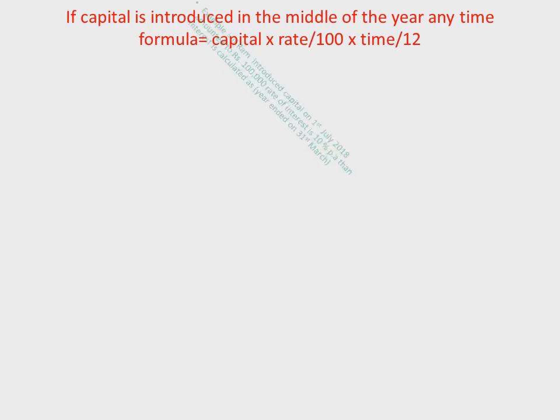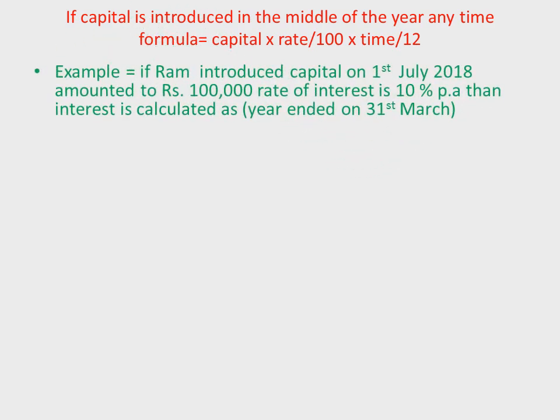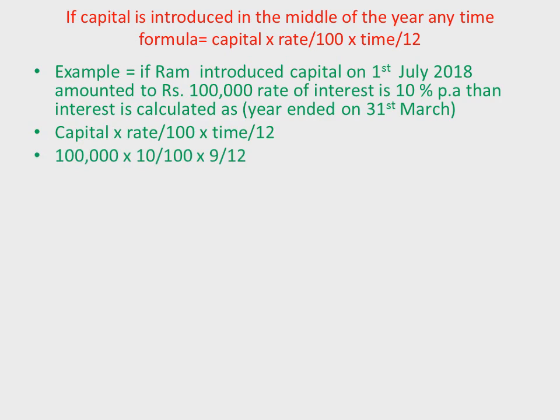Here time is important. For example, if Ram introduced capital on 1st July 2018 amounting to rupees 1 lakh, rate of interest is 10% per annum, then interest is calculated as follows, we assume that the year ends on 31st March every year. Formula: capital into rate upon 100 into time upon 12. Here time means we have to calculate interest from 1st July to 31st March. So formula applied: capital 1 lakh, rate of interest 10 upon 100, time 9 upon 12 from 1st July to 31st March. Answer rupees 7500.